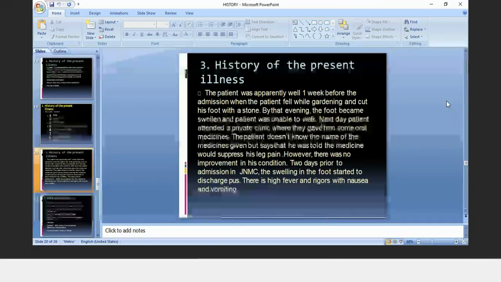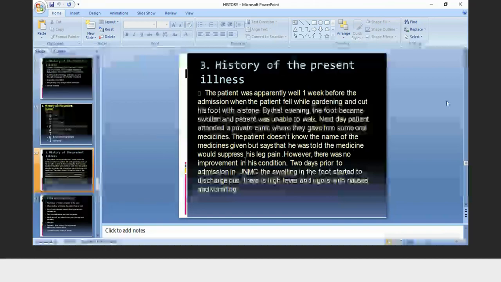Next day, the patient attended a private clinic where they gave him some oral medications. The patient does not know the name of the medications given, but says that he was told the medicine would suppress his leg pain.